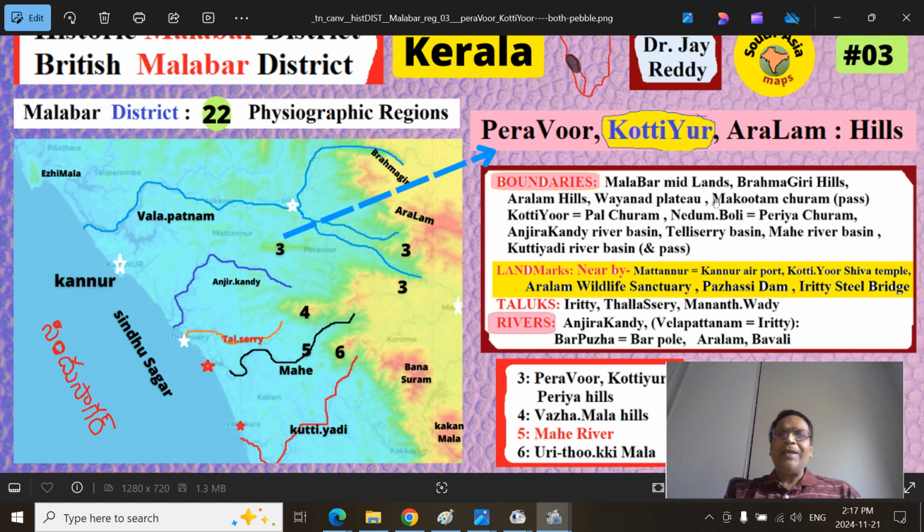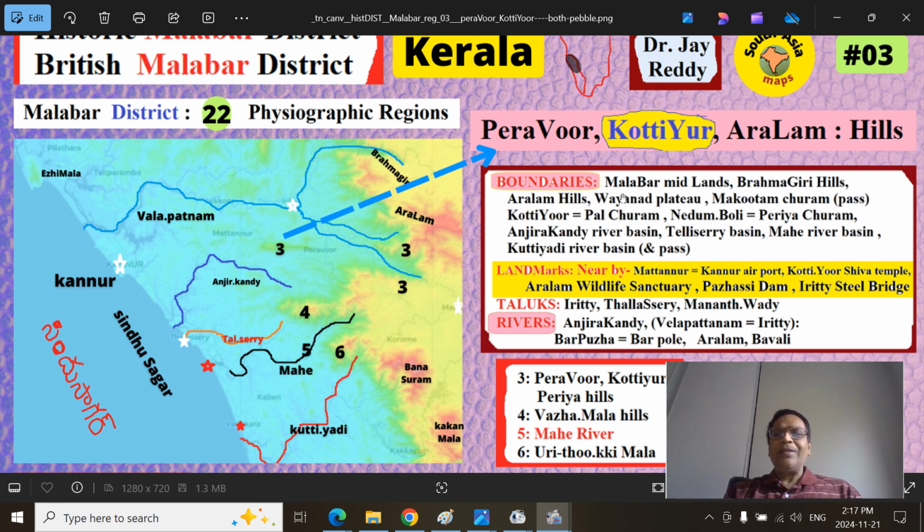Then the Brahmagiri Hills we have looked at in the previous part. And Aralam Hills, I also talked about as part of the Brahmagiri Hills itself, but I have put it under a separate name. Of course, the eastern part is the Wayanad Plateau. Let's say this lowland is below 10 meters. On the Wayanad Plateau, towns like Kalpetta, Manantwadi, Periya, and Sultanpet will be around 700, 800, 900 meters or so. This is the Wayanad Plateau.